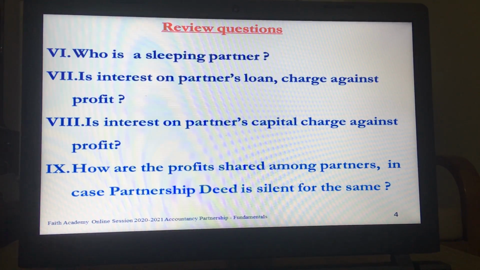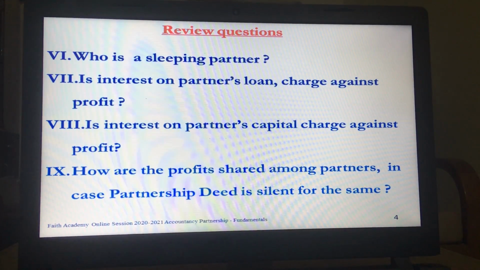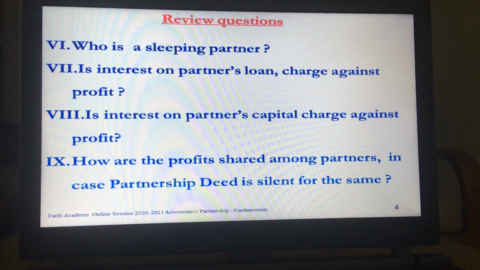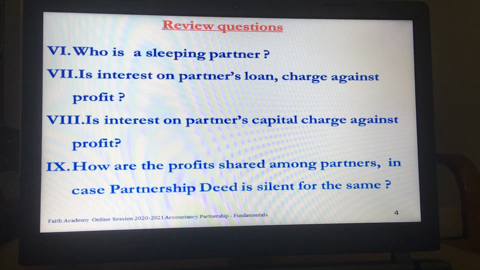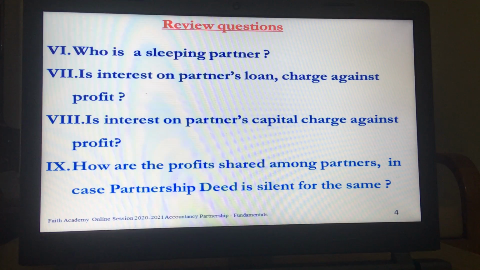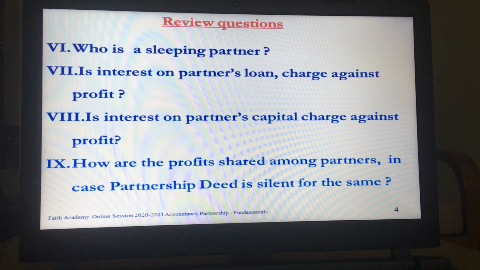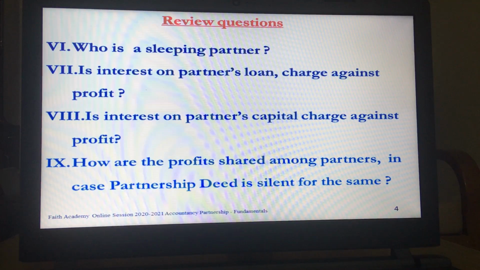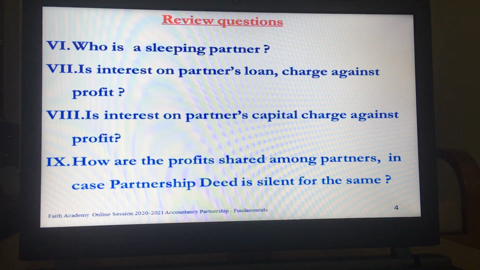Who is a sleeping partner? Is interest on partner's loan charged against profit? Is interest on partner's capital charged against profit? How are the profits shared amongst partners in case partnership deed is silent for the same?